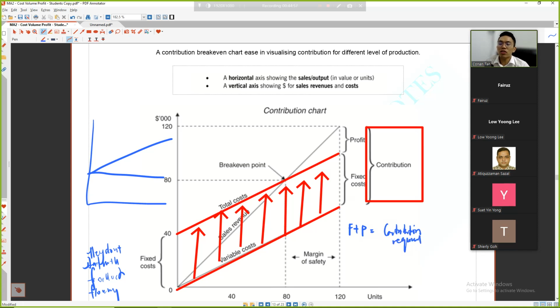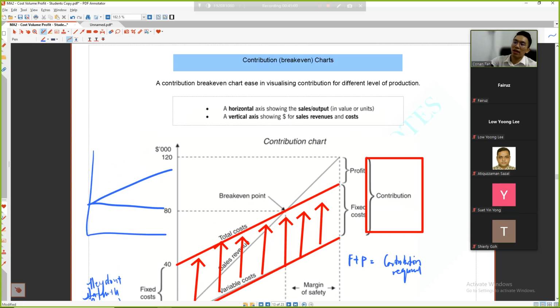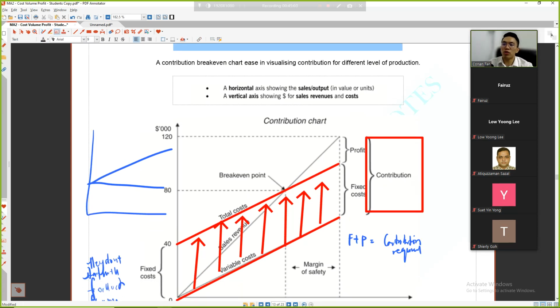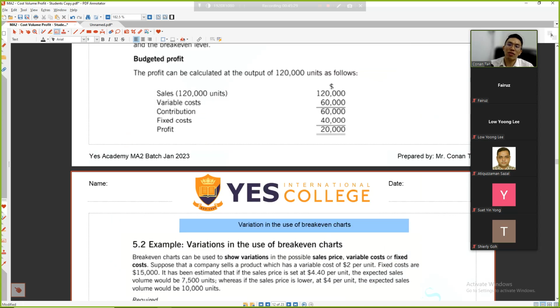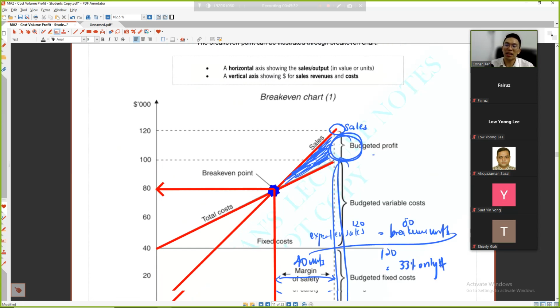So this chart tells you straight away how much contribution is earned. Contribution can cover only the fixed cost, or it can cover fixed cost plus profit. This is the contribution required. You are able to visualize it by adding profit and fixed cost. That's why it's called a contribution chart. You are not able to calculate with the contribution chart, but it is one method for you to see. This is what we call the break-even chart.